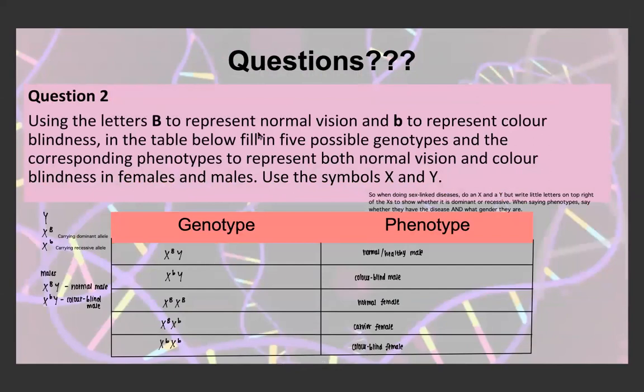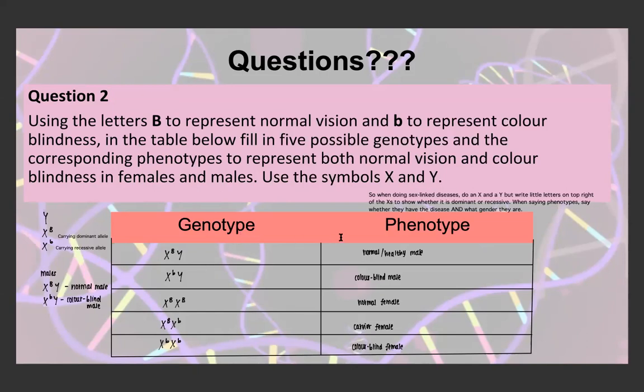It's quite important to be able to do this as a Punnett square or genetic diagram. So use the letters B to represent normal vision and lowercase b to represent color blindness in the table below. In the table below, fill in 5 possible genotypes and the corresponding phenotype, so physical characteristics, representing both normal vision and color blindness in males and females, using the symbols X and Y to show the gender. So this is basically a table that shows us the 5 possible variations of phenotype that can occur.